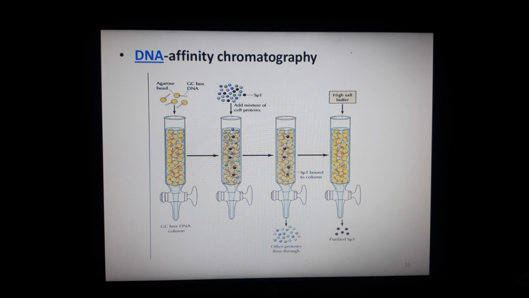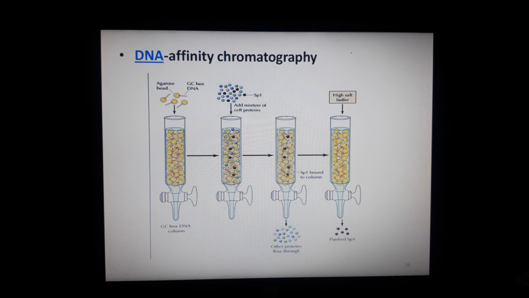The binding of SP1 to the GC box not only showed the action of SP1 as a sequence specific transcription factor, but it also introduced a technique that is known as affinity chromatography, because SP1 is present in a very small quantity. So it was really a formidable challenge to isolate and purify it. To overcome this challenge, affinity chromatography was introduced, which we discussed in our last lecture, how this process is carried out. You can see in the diagram.